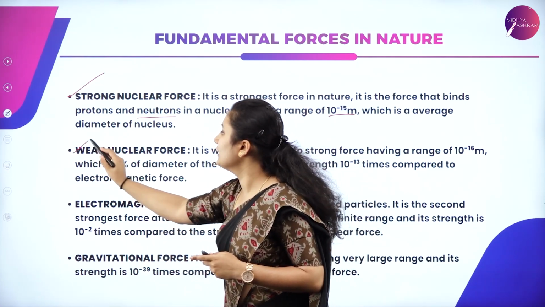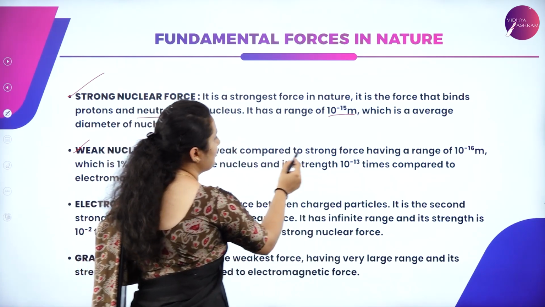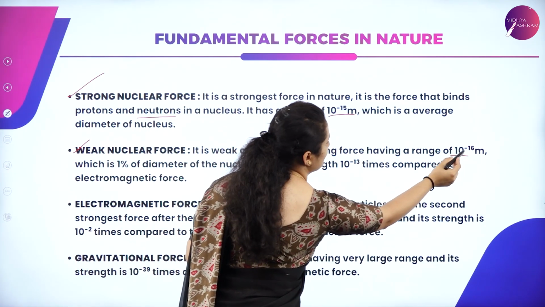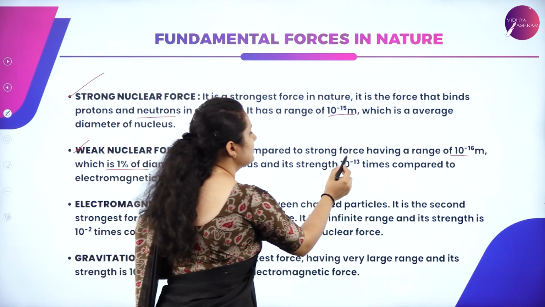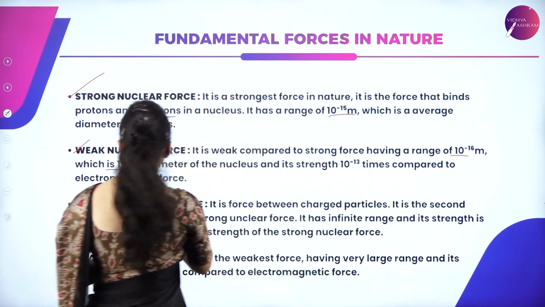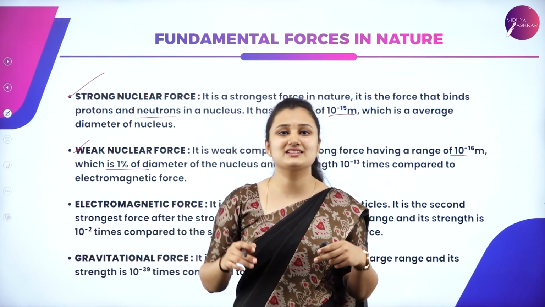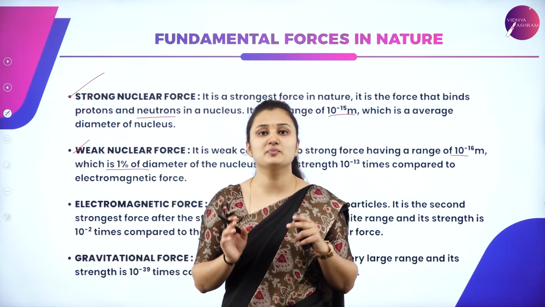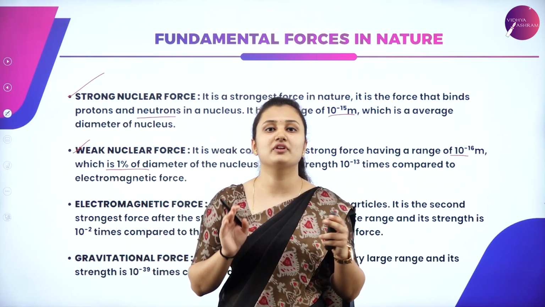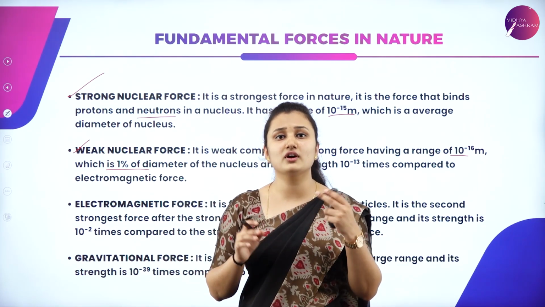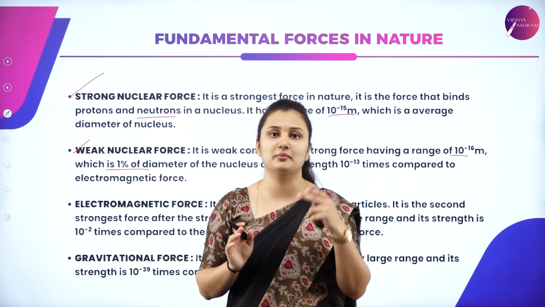And next, second one, we have weak nuclear force. What do you mean by weak nuclear force? It is weak compared to strong force, has a range of 10^-16 meter, which is 1% of diameter of nucleus, and its strength is 10^-13 times compared to electromagnetic force. So what do you understand by this? Weak force also exists within nucleus. It is the force by means of which certain elementary particles interact. We see this force in case of radioactive decay, all these phenomena. If you don't know what is radioactive decay, don't worry. We will be learning what is radioactive decay in our upcoming session.